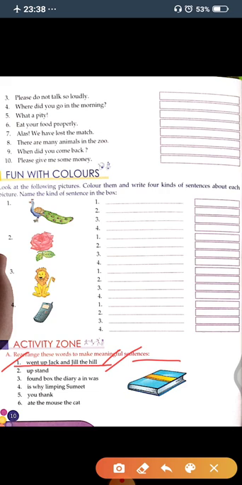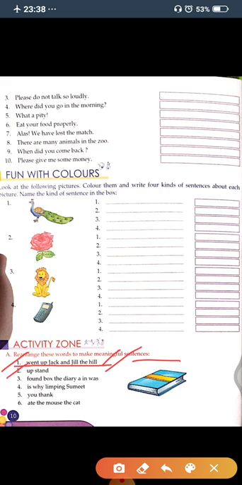Okay, so what will you write here? You will write here, Jack and Jill went up the hill. Jack and Jill went up the hill. Okay, this one is the correct one.